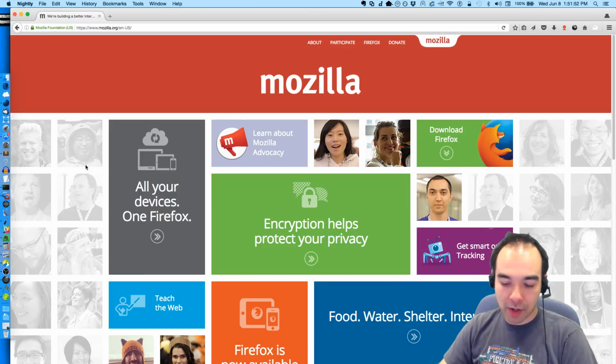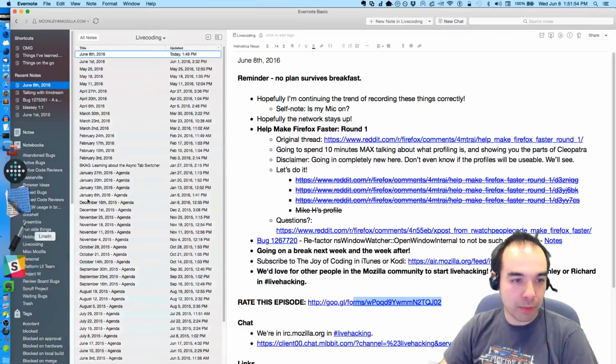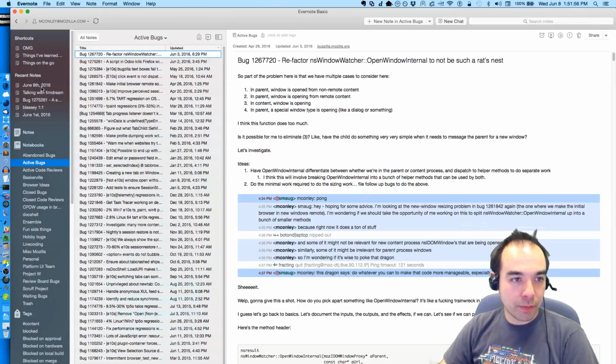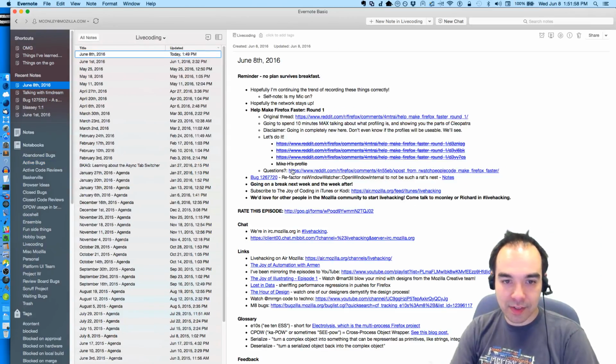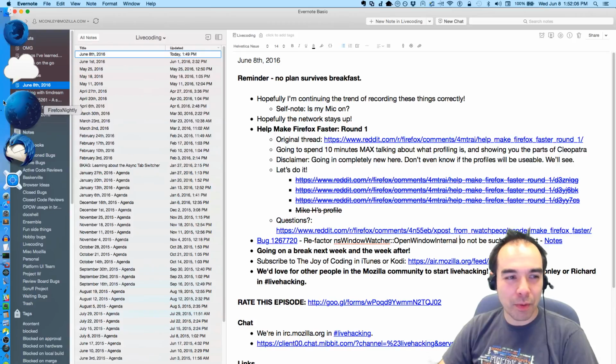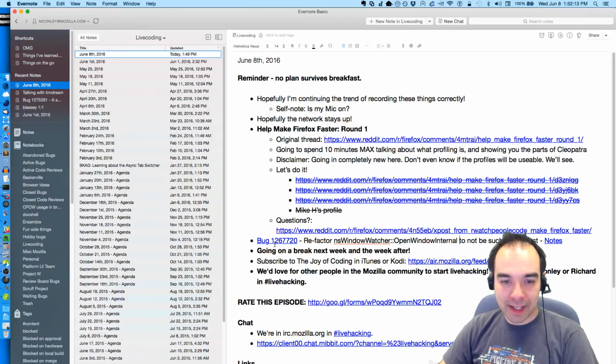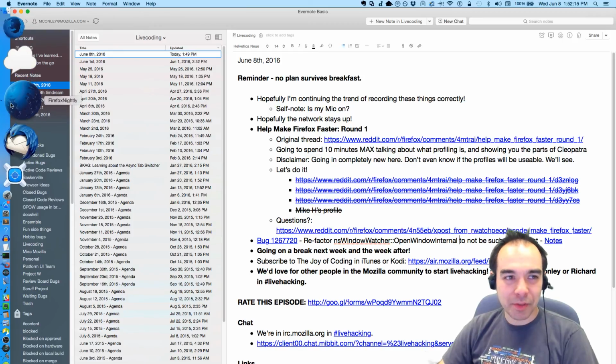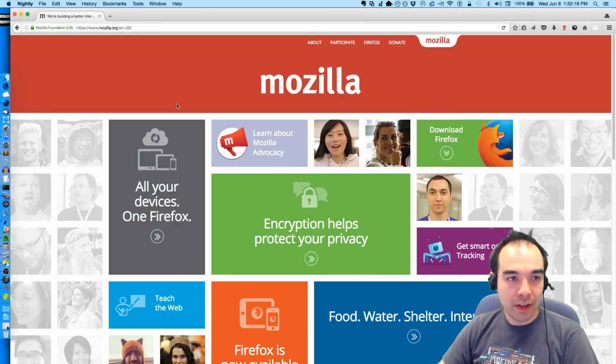So what bug am I talking about? I'm talking about making the initial browser remote. There should be a link in the agenda to it. Yes, right here. Part of it is this refactoring window watcher thing. It's all kind of glommed together. I've broken it up into a bunch of different bugs. I'm not sure if that was the wisest choice, but I did. A lot of the work is happening in here. I might end up putting it all under one bug again because it's all intertwined.